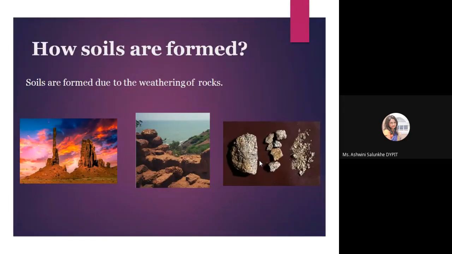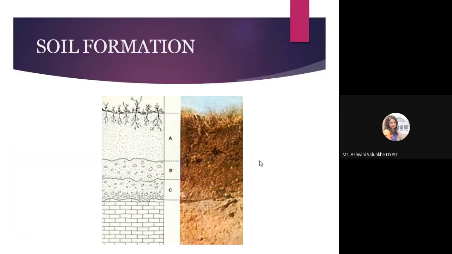So it is formed due to the weathering action of rocks. Okay, you can see in the pictures some weathering action over here. Weathering means disintegration of the rock. Soil formation is a very long process, and the rocks are disintegrated by different agents of erosion such as river, wind, or sea.